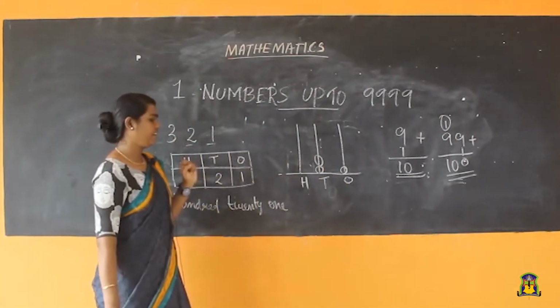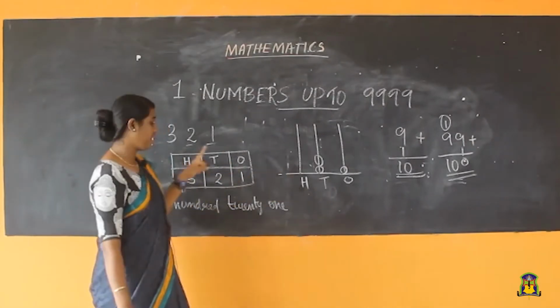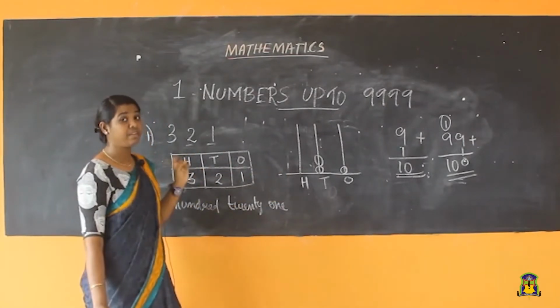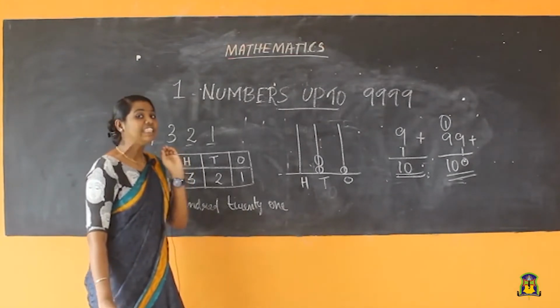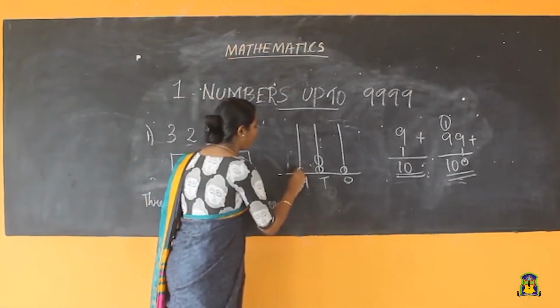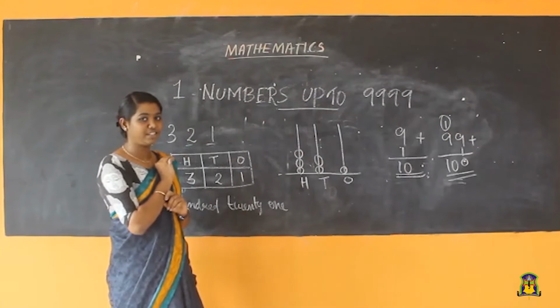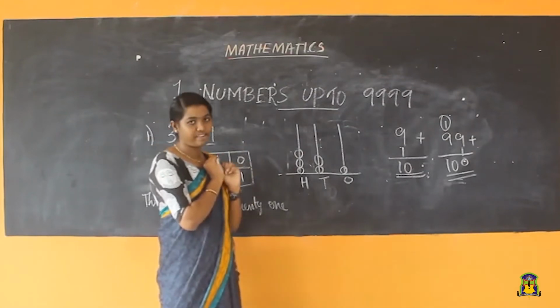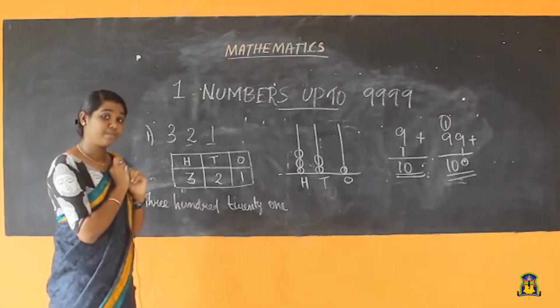Then in the third place, the place value is 100. What is the digit here? 3. So how many beads do you need to draw, children? 3 beads. That is 1, 2, 3. Clearly understood this much, students?